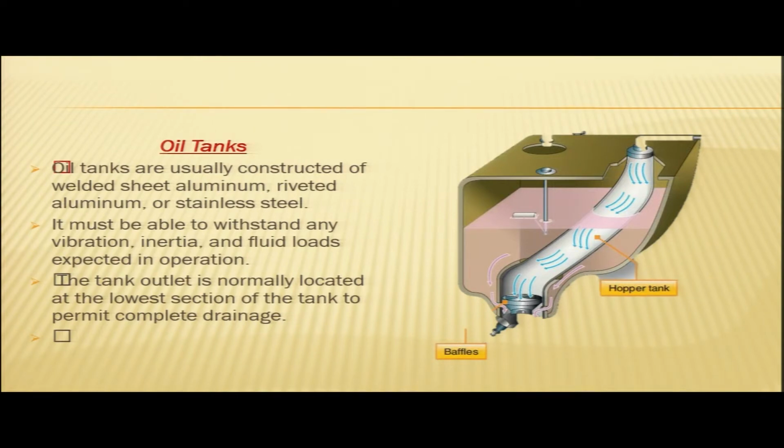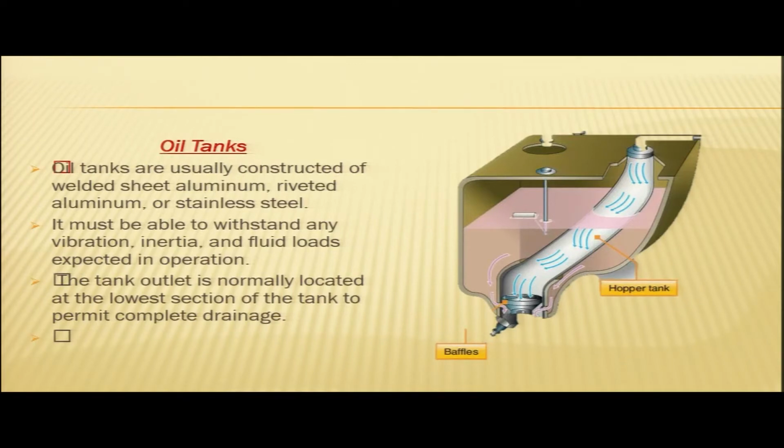We know that aircraft are going to operate in various attitudes and in various climatic conditions. So the oil tanks are designed to withstand any kind of vibration, inertia, and fluid loads.